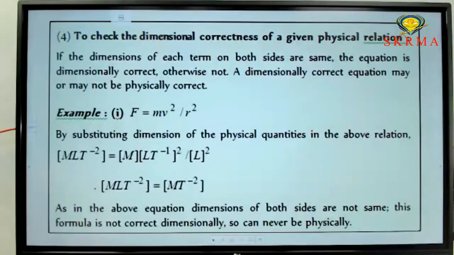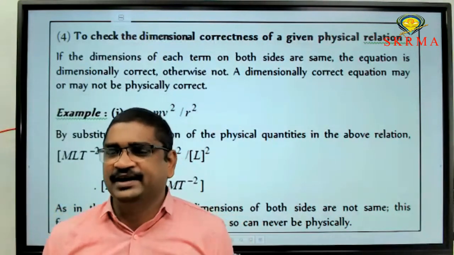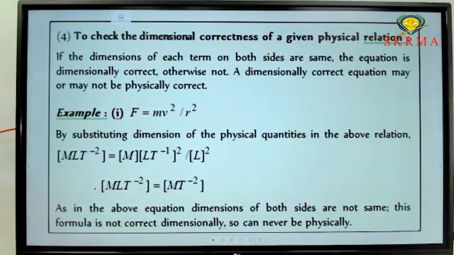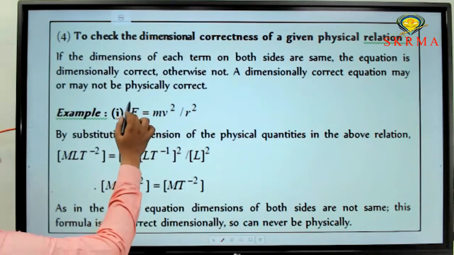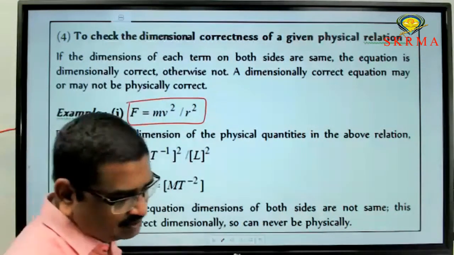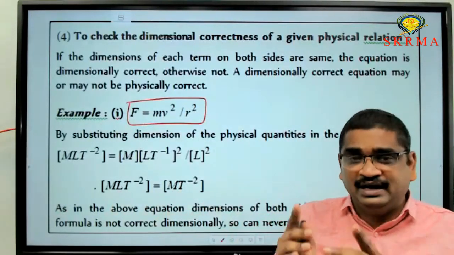To check the correctness of an equation, we need to use dimensional analysis. Now, go through that with an example. Just consider force is given as mv square by r square. Check whether it is dimensionally correct or not. Any equation in physics should be dimensionally correct.